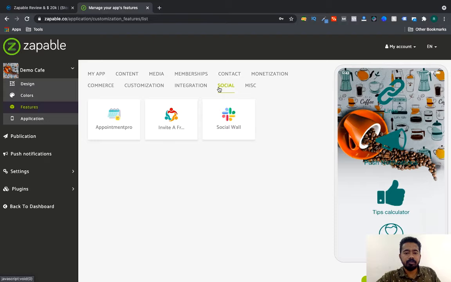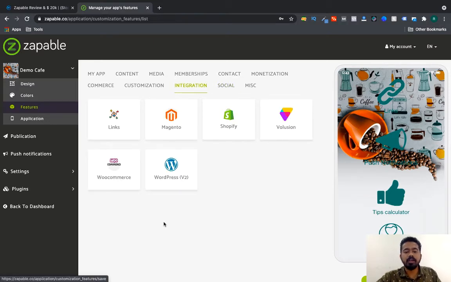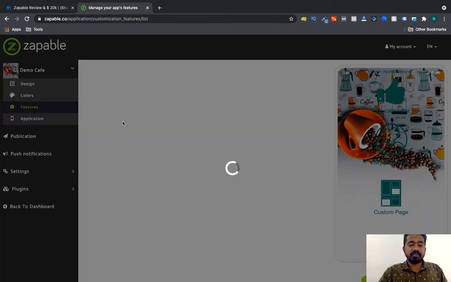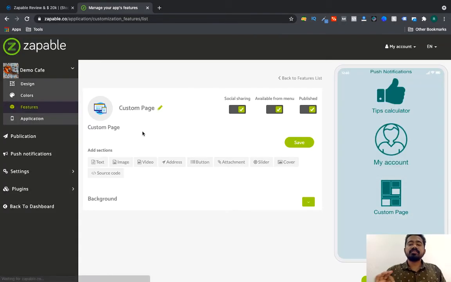Now, if I want to integrate some social like appointment, or I want to integrate an e-commerce store like Shopify or WordPress or WooCommerce or anything. Now, for example, you want to add your own custom page. For example, if you want to create a new page on your application, so what you have to do, you have to come to the customization section. Here you have to add a custom page.